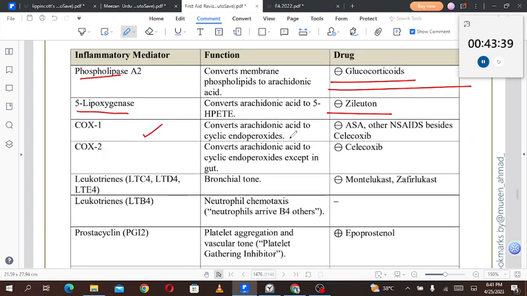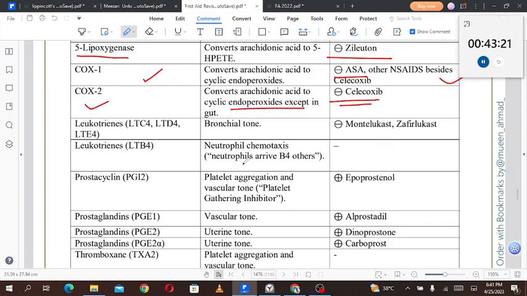The COX-1 converts the arachidonic acid to cyclic endoperoxides. It is inhibited by the aspirin and other NSAIDs besides celecoxib. The COX-2 converts the arachidonic acid to cyclic endoperoxides except in the gut. That is also inhibited by the celecoxib.